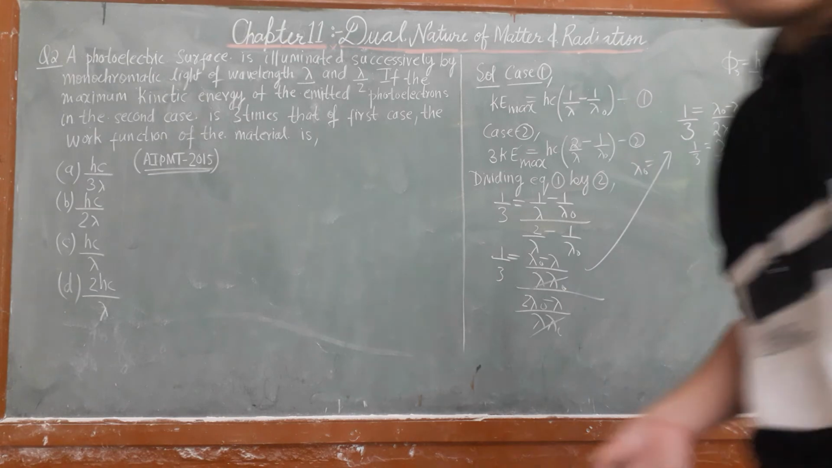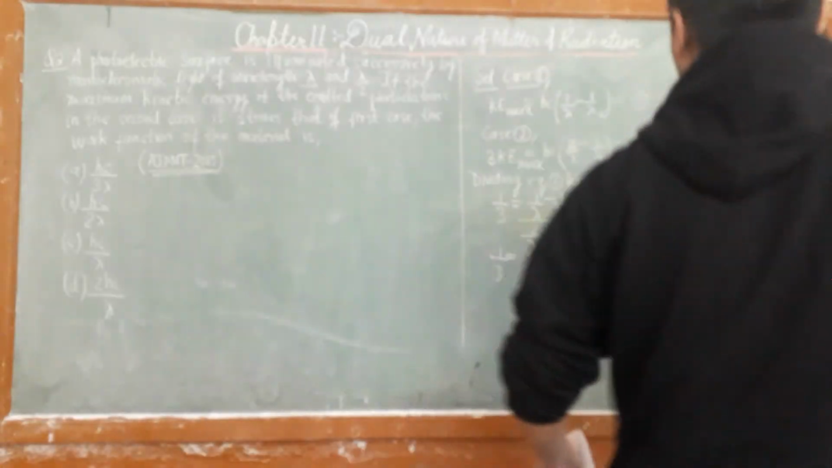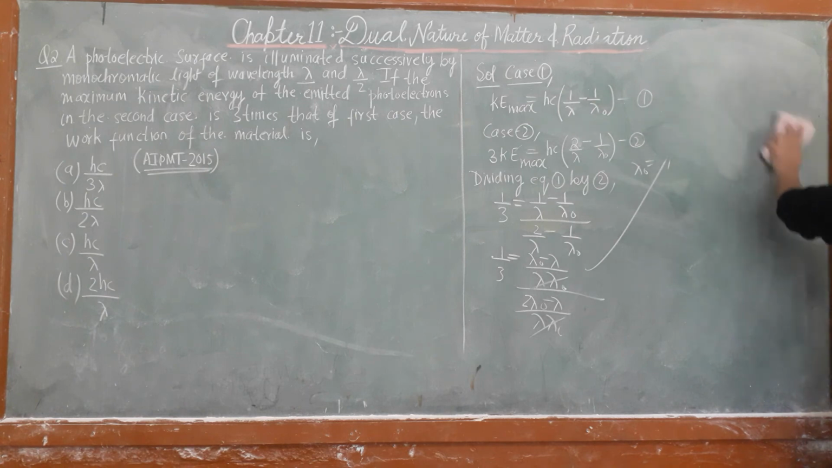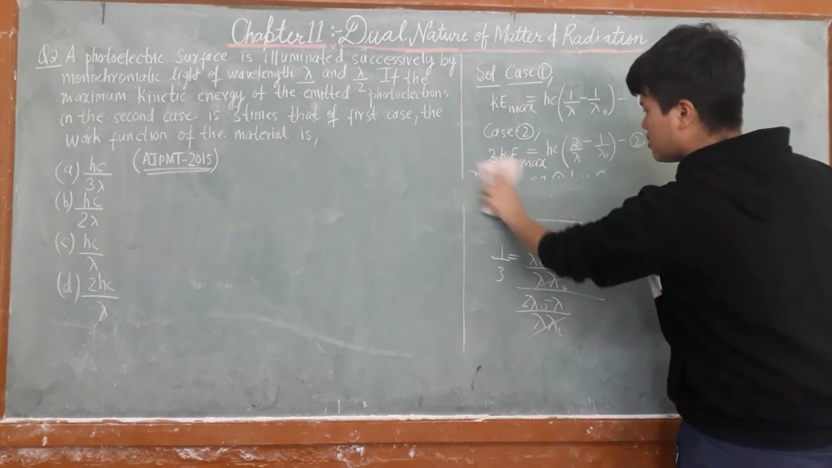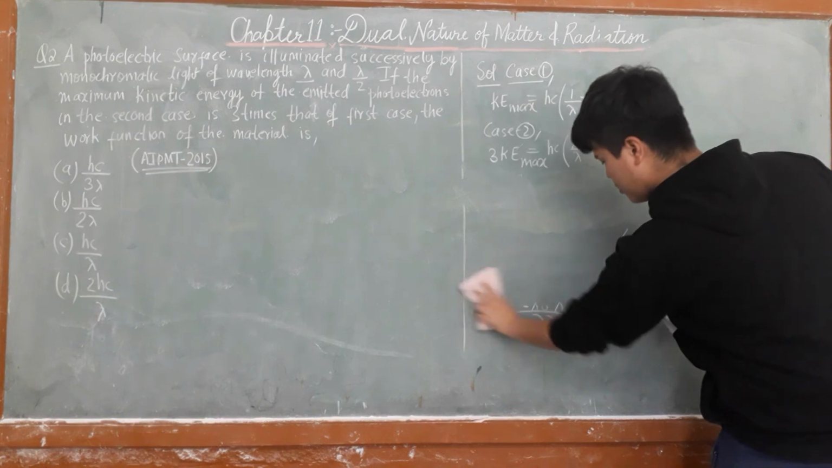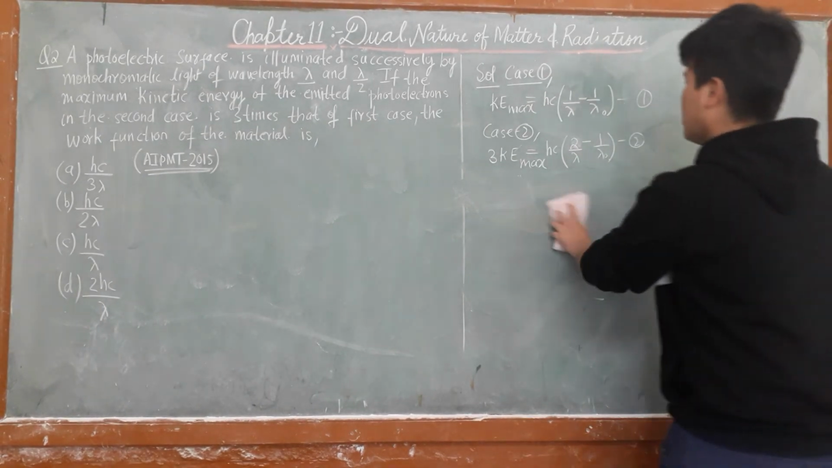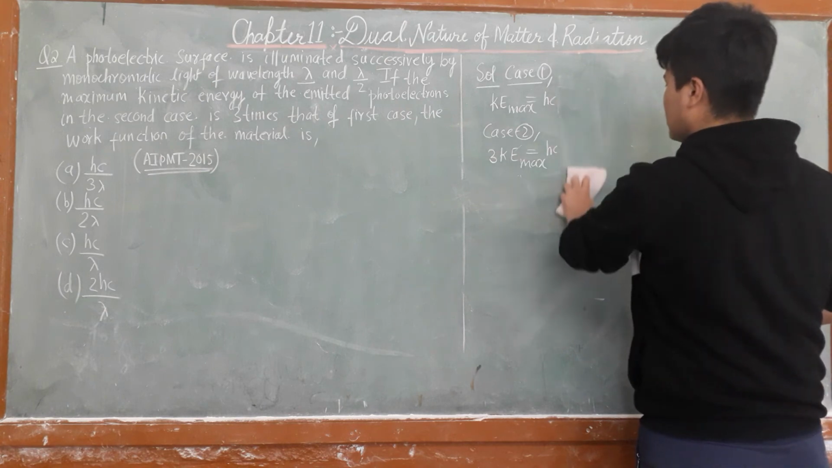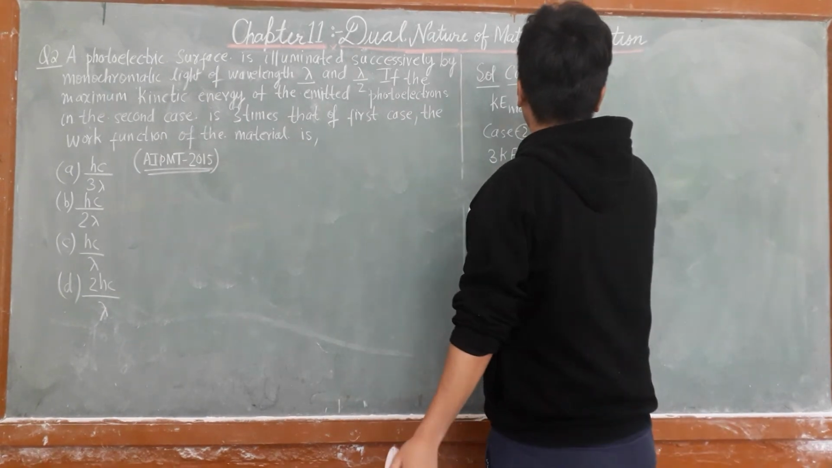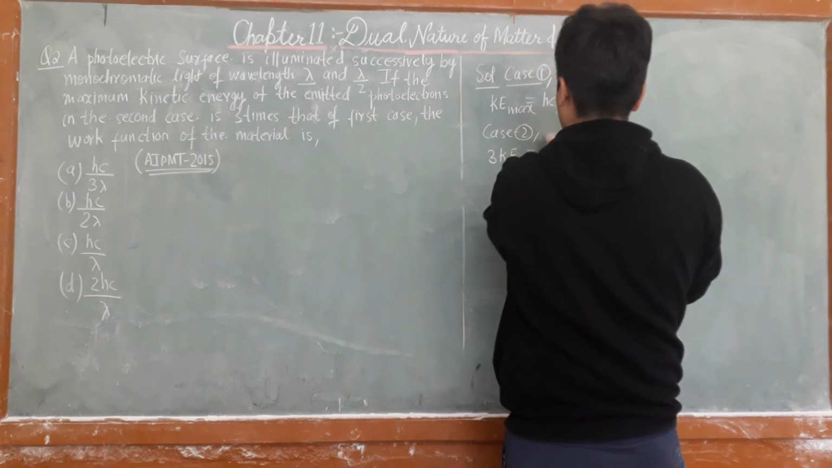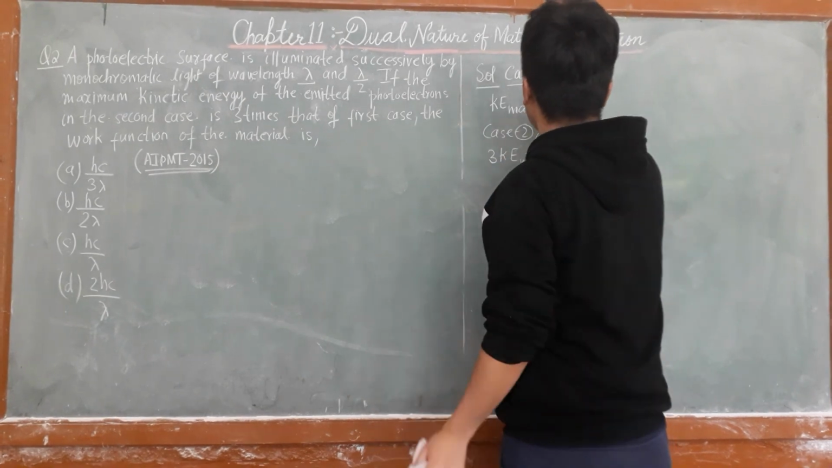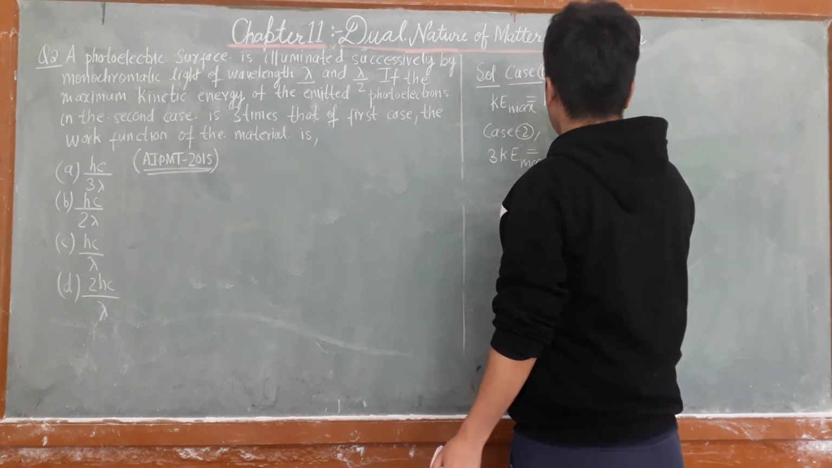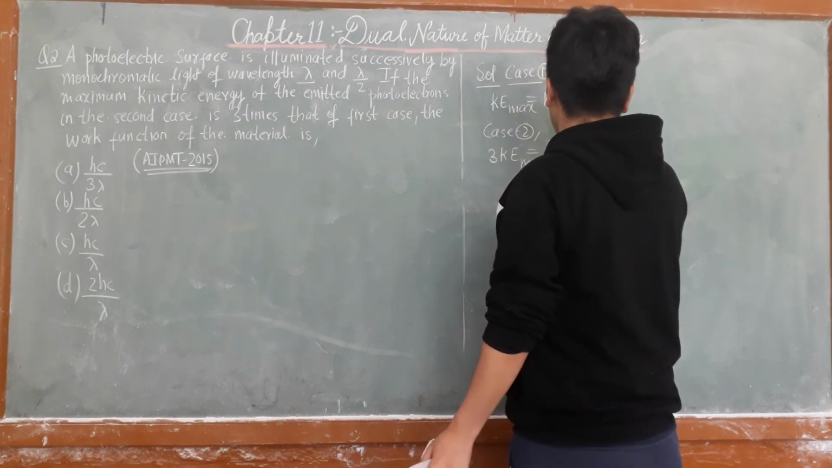I think we are doing the longer version of this question. Instead of writing this in terms of lambda naught, what is the trick? We can write h nu minus phi naught here, and then I have h nu minus phi naught there.